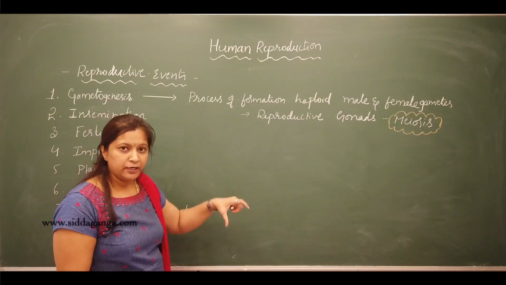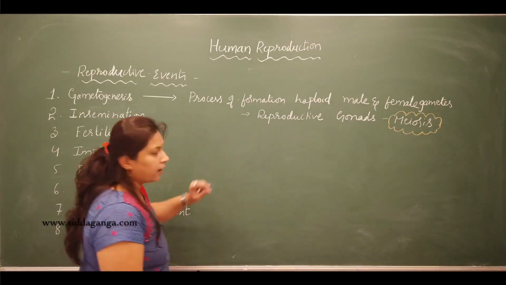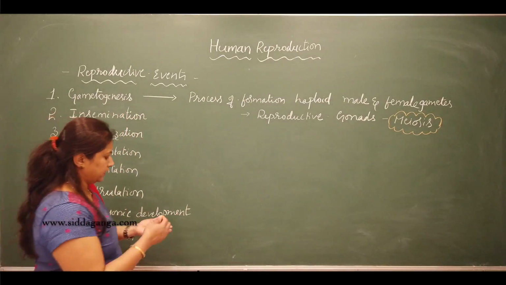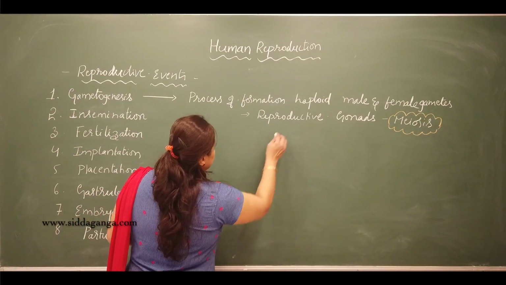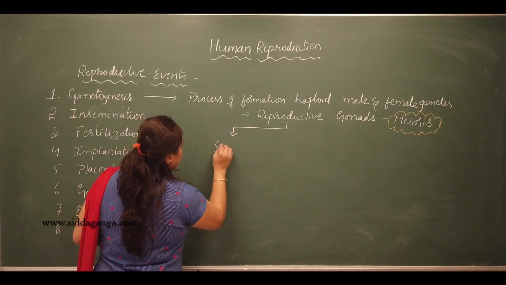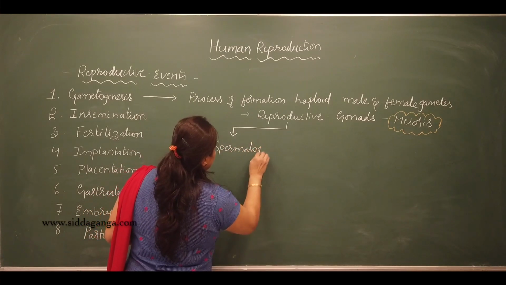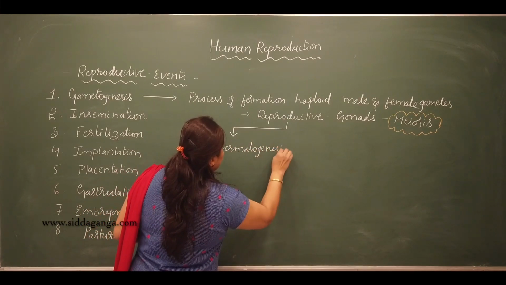Depending upon in which organisms gametogenesis is taking place, whether it is occurring in the male individuals or in the female individuals, accordingly the gametogenesis is called spermatogenesis or oogenesis.